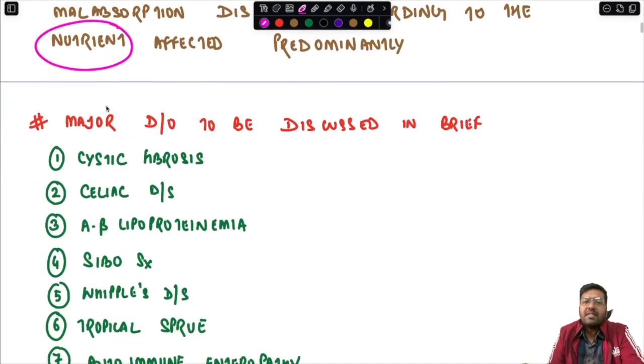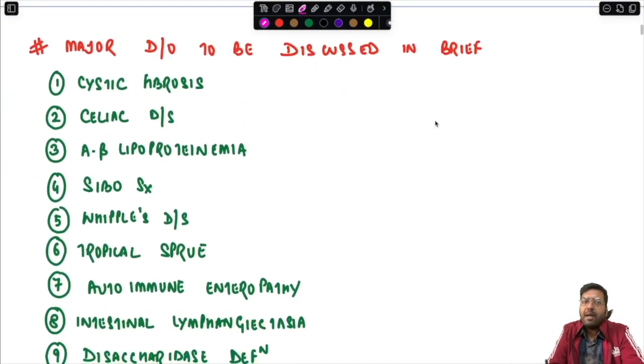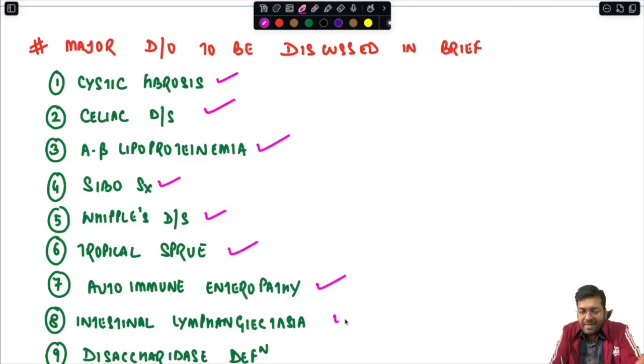So what are the major disorders to be discussed in brief under the malabsorption syndrome? We will discuss cystic fibrosis, celiac disease, abetalipoproteinemia, SIBO syndrome, Whipple's disease, tropical sprue, autoimmune enteropathy, intestinal lymphangiectasia, and disaccharidase deficiency.